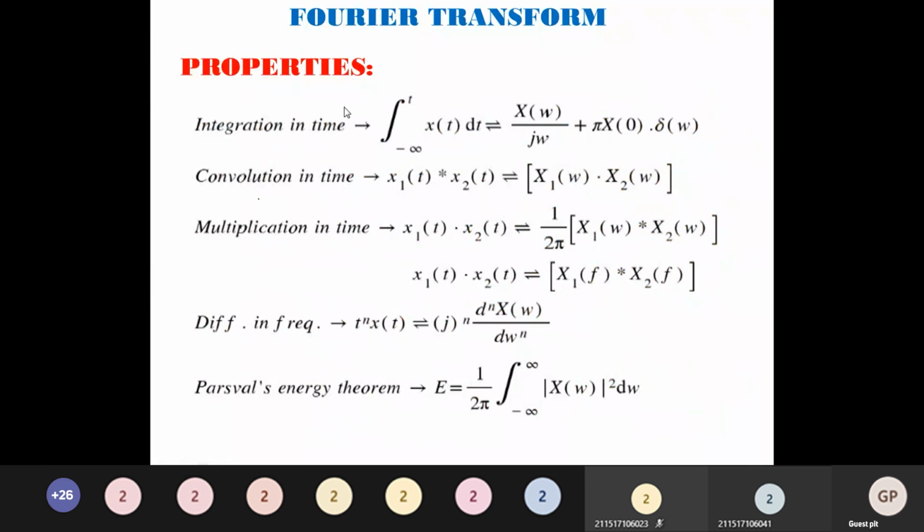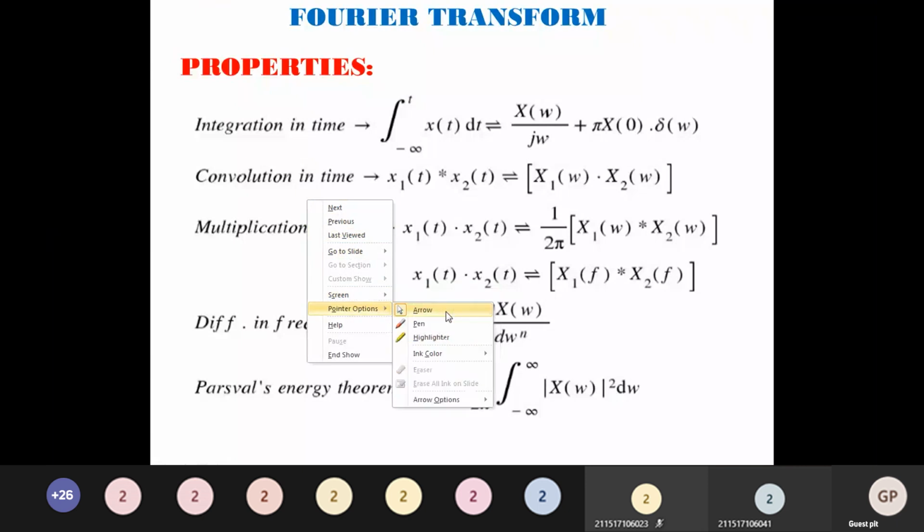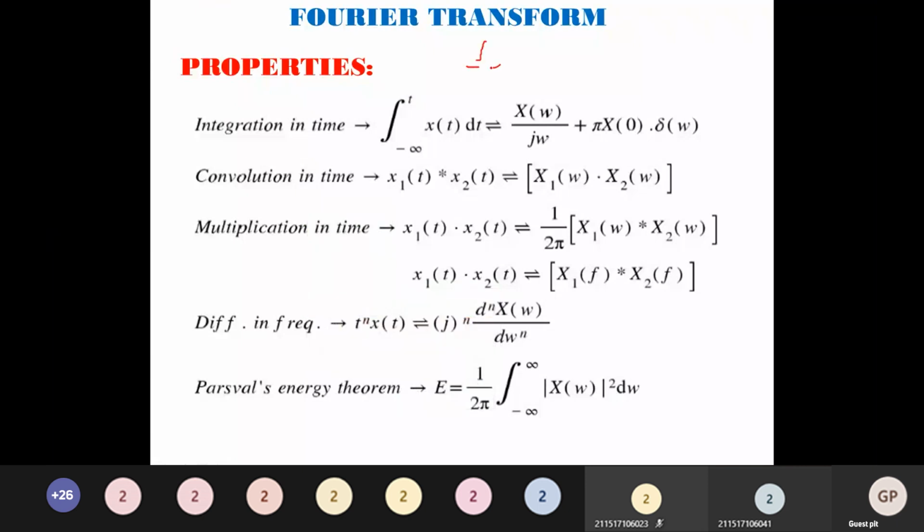Next property, convolution in time. We know convolution is a 4-step process: folding, shifting, multiplying, and adding. For x1 of t convolved with x2 of t, due to time concern, I will just introduce you to the formula for convolution. Hope you do remember it also. It is the integral from minus infinity to plus infinity of x of tau h of t minus tau d tau.